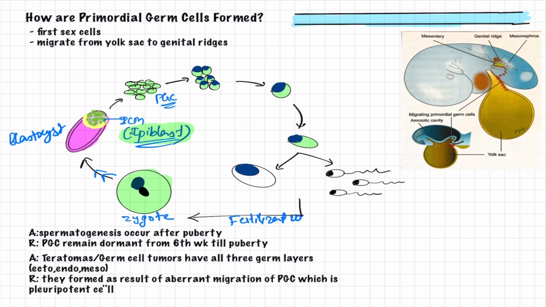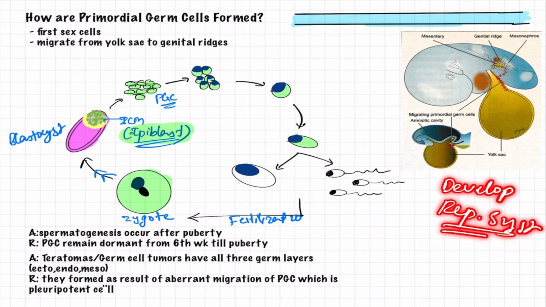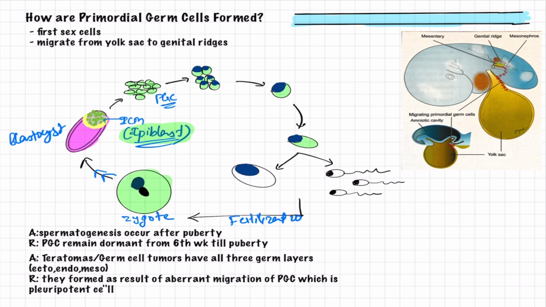So in embryonic development, they migrate from the yolk sac to the genital ridges of the embryo, and in the genital ridges they undergo many divisions, and they are also the reason for the development of the reproductive system in total. I'll be dealing with that in detail in another video on embryology of the reproductive system.